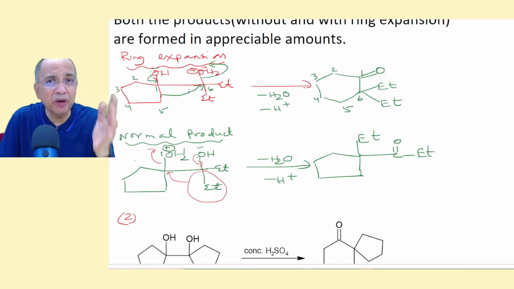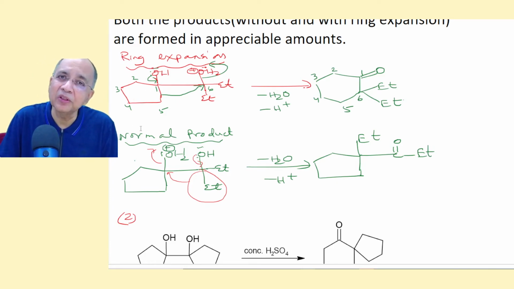Now always I recommend you to number the carbon. Whenever there is a ring contraction or ring expansion, you number the carbon atoms. Supposing we number this as 1, 2, 3, 4, 5 and 6. This lone pair comes here, this bond breaks and attaches here. This is the 6th carbon in the 6-membered ring. Now the water goes and this bond migrates, so there is no charge formation anywhere, excepting, I have not written, there is a deprotonation step. This will be plus first, and then deprotonation will give you a neutral ketone.